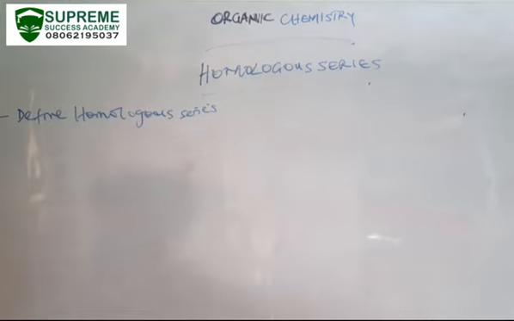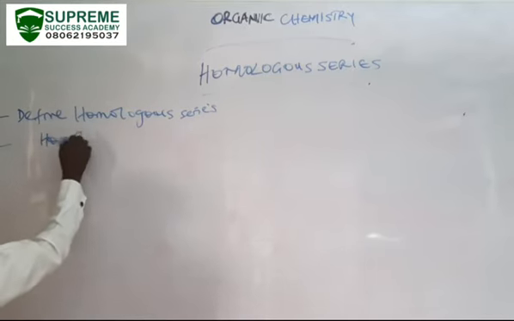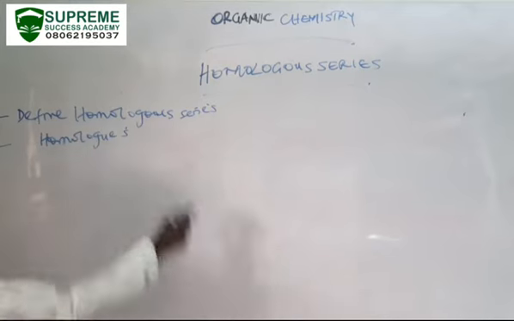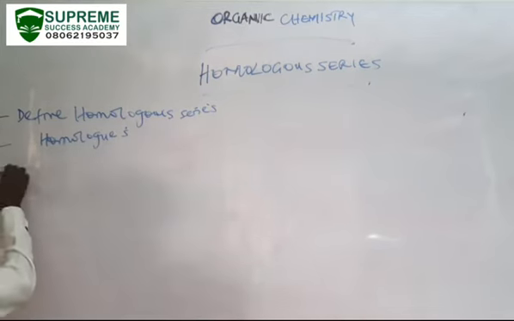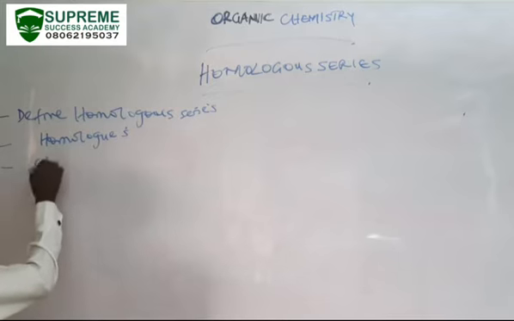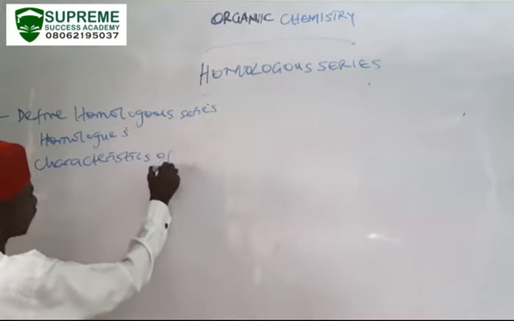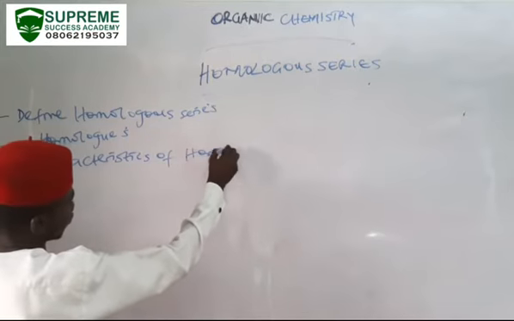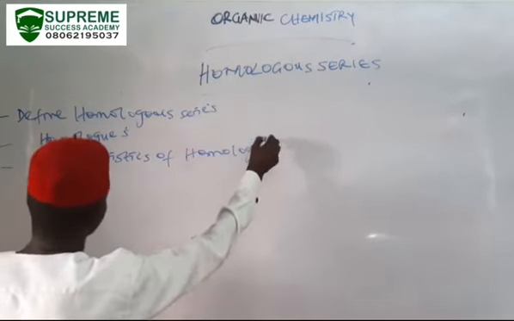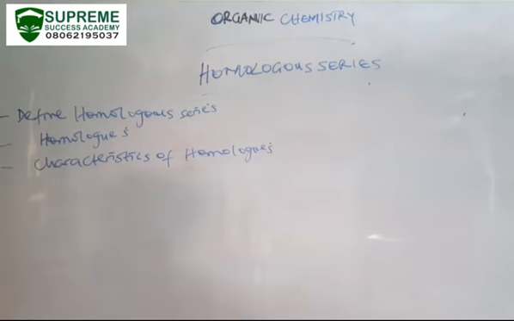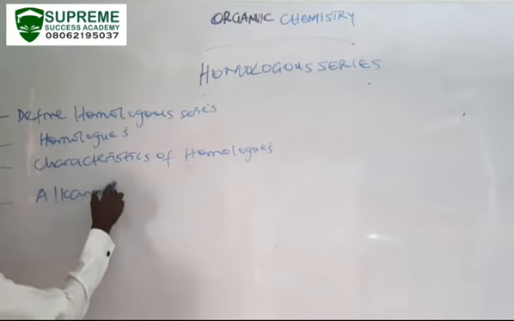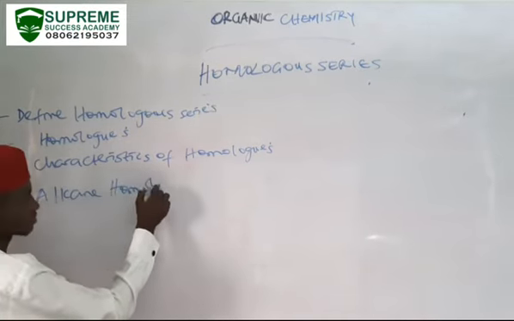Then after defining the homologous series, we must also understand what homologs are, and the characteristics of homologs. Homologs are substances that belong to a homologous series. Then finally, we shall be rounding up by explaining the alkane homologous series.